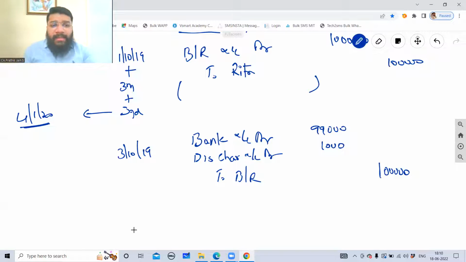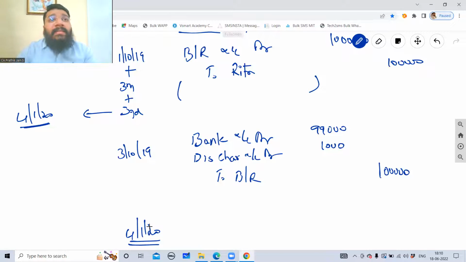Okay, sir. Now, the next sequence is on 4/1/2020. On the maturity date, the bank has to receive the money. So the bank will go to Rita and ask for money. Will Rita pay the money to the bank? No, because Rita has already approached Siri for renewal. On the due date, the bank wants the money from either Rita or Siri. If Rita is not paying, the bank will take money from Siri.